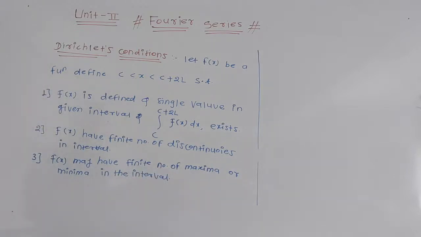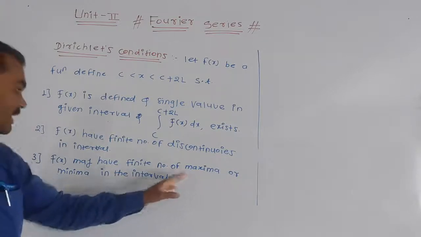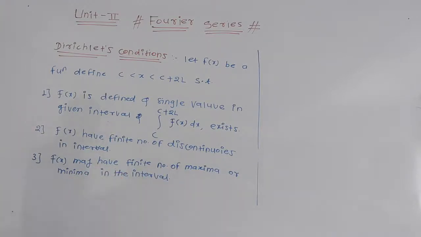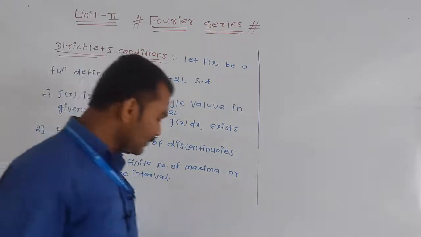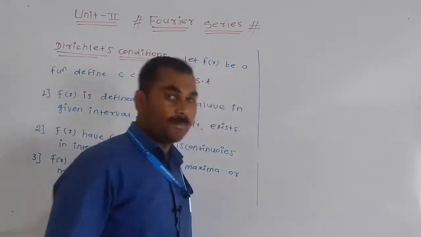This is your condition number third. Okay, first, second and third: a finite number of maxima or minima. The minimum points and maximum points in that interval may be finite. Okay, these are the Dirichlet conditions. Now after this point I will start the definition of Fourier series.